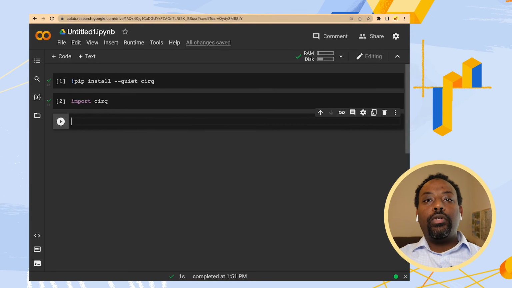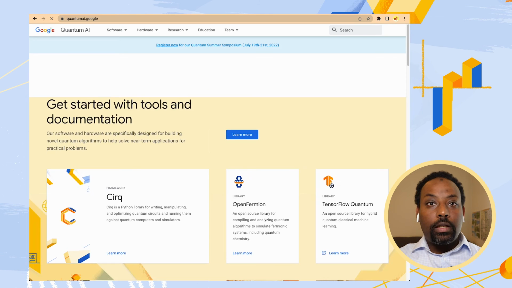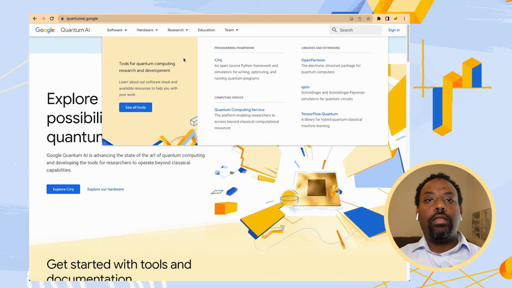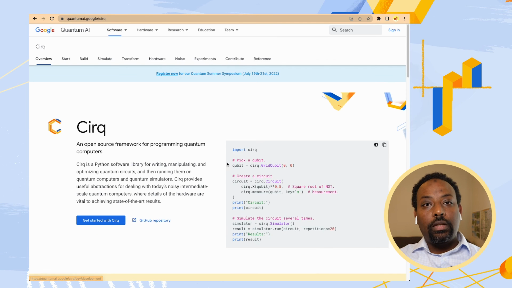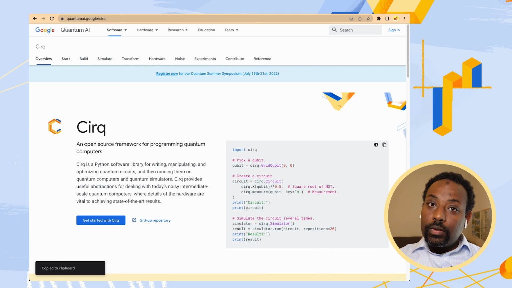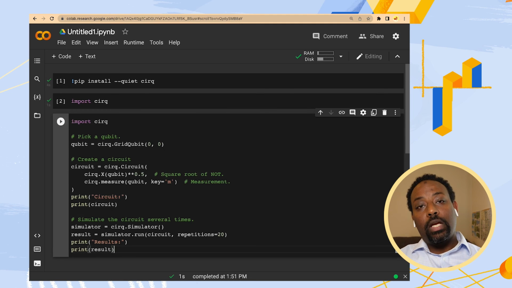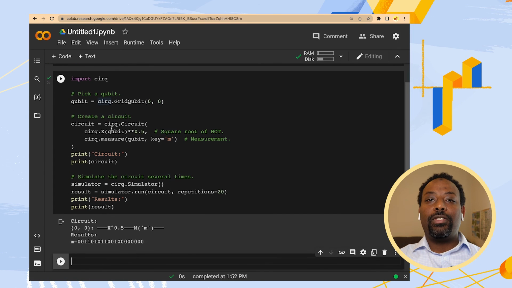As a shortcut, you can also just copy and paste the install code from our website at quantumai.google/cirq and then run it again by pressing Shift and Enter. If you run the setup code from the website successfully, you should see a string of ones and zeros of roughly the same number. And there you go. You're now ready to follow us along through the rest of the video series.